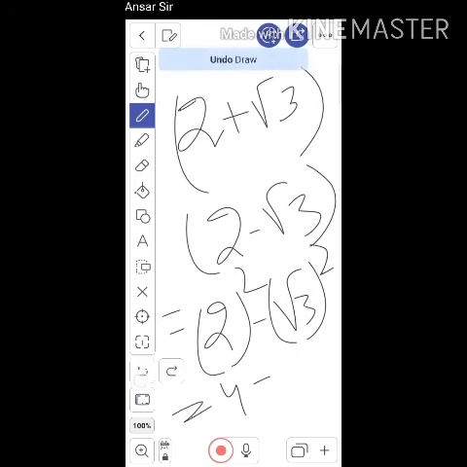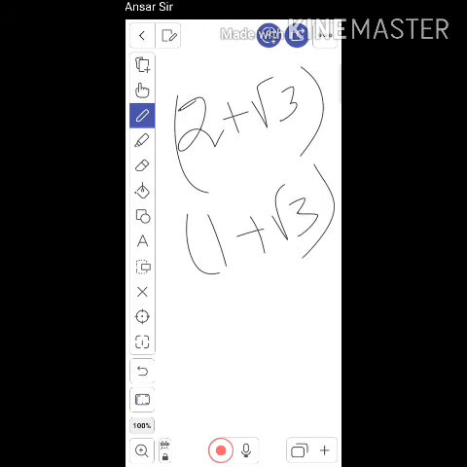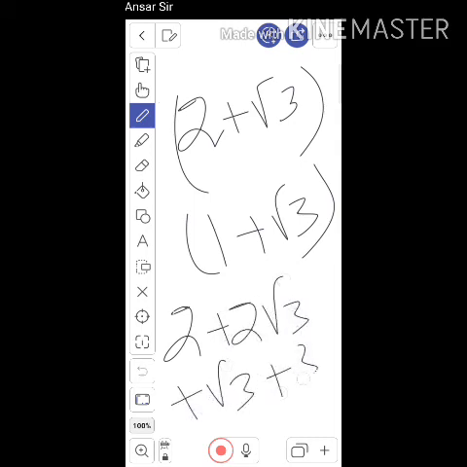Another example: multiply two irrational numbers whose product is also irrational. Let's take an example, 1 plus root 3 multiplied by 2 plus root 3. Using the distributive method, 2 into 1 is 2, plus 2 root 3, plus root 3, plus 3. So the answer is 2 plus 3, 5, plus 3 root 3. So it is an irrational number. Yes, I hope you understood this one.